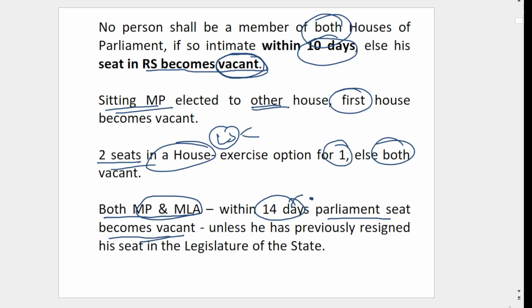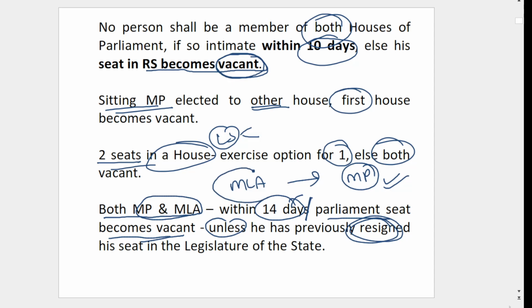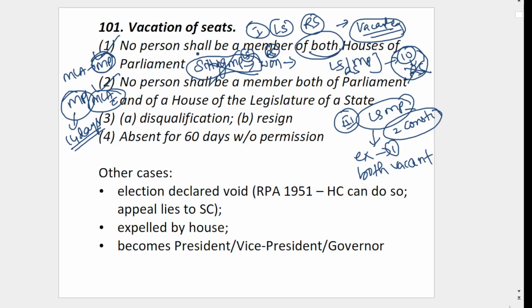That means within 14 days, if you do not inform, or unless you resign the MLA post. Let's say you are an MLA and you contested and won as MP. If you have not resigned the MLA post, then after 14 days this MP post will automatically go. So no person shall be a member of both houses, that is the first one. And no person shall be both MP and MLA or MLC.